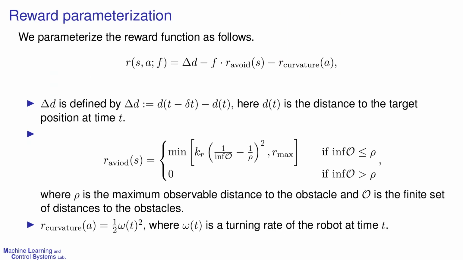The proposed approach requires a parameterization of the reward function. We parameterized the reward function by a reward feature, f. Delta D gives the positive reward when the robot gets close to the target. R avoid penalizes getting too close to the surrounding obstacles. R curvature is proportional to the square of the robot turning rate, derived from time optimality of the robot navigation task. In summary, F is the scalar penalty gain for collision in the reward function.